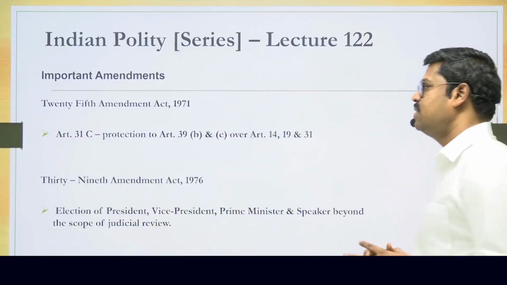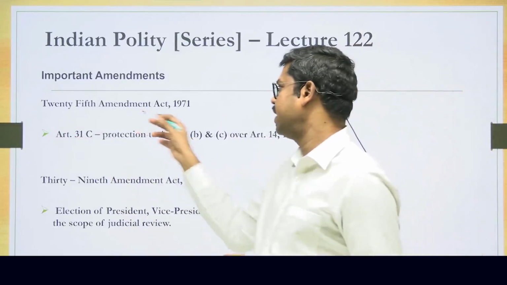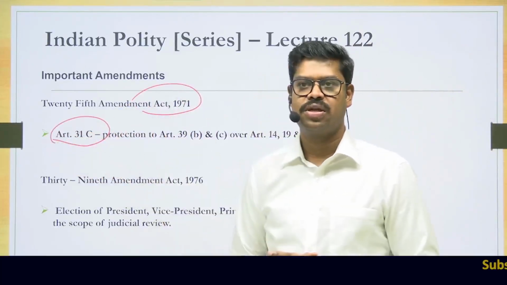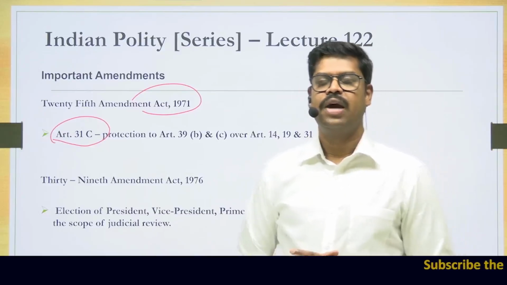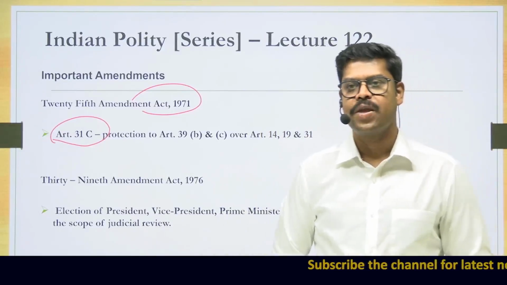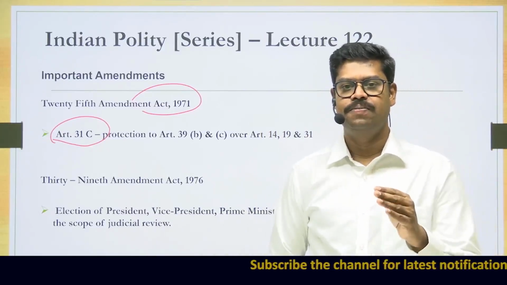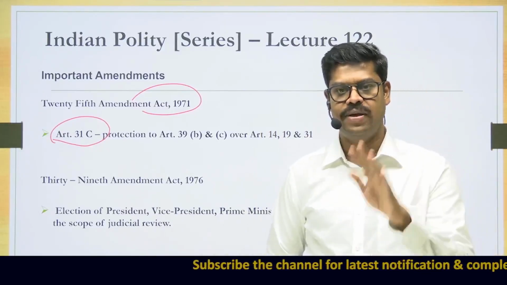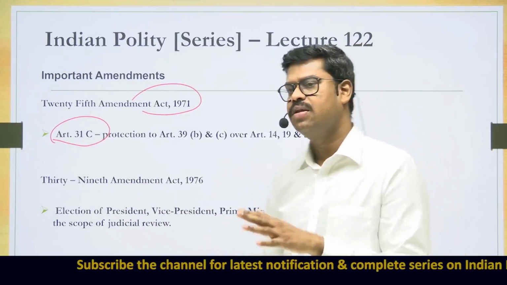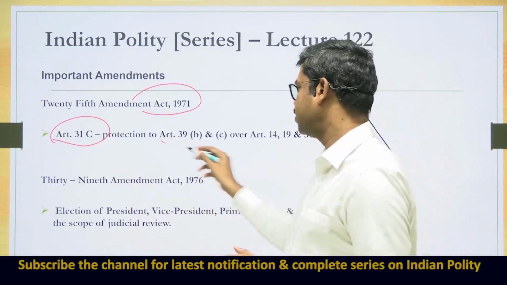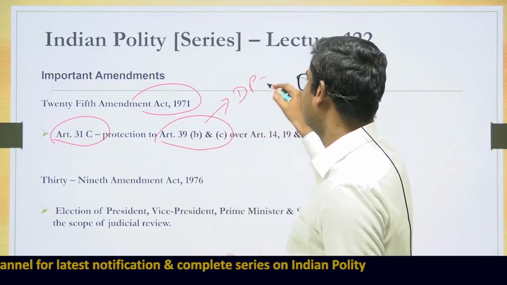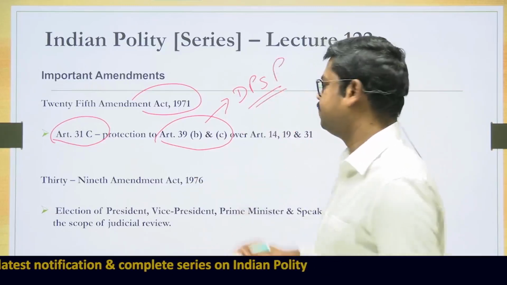Then comes the 25th Constitutional Amendment Act 1971, which inserted one more new article into the Constitution, that is Article 31C. And what is this Article 31C? Article 31C says that if any law is made either by the Parliament or by the state legislature, and the objective with which this law is made is to give effect to the provisions of Article 39B and Article 39C of the Directive Principles of State Policy.